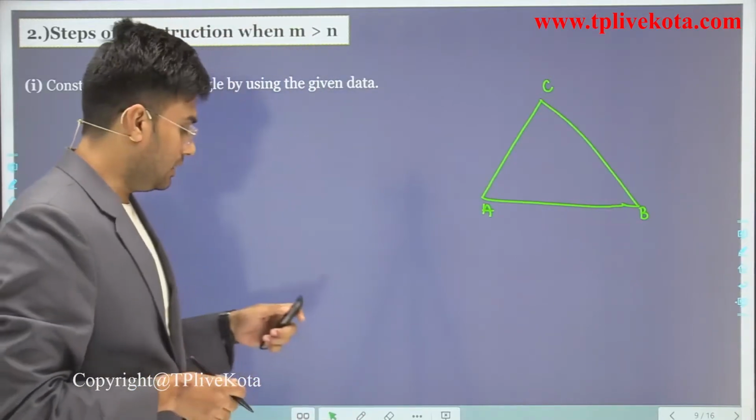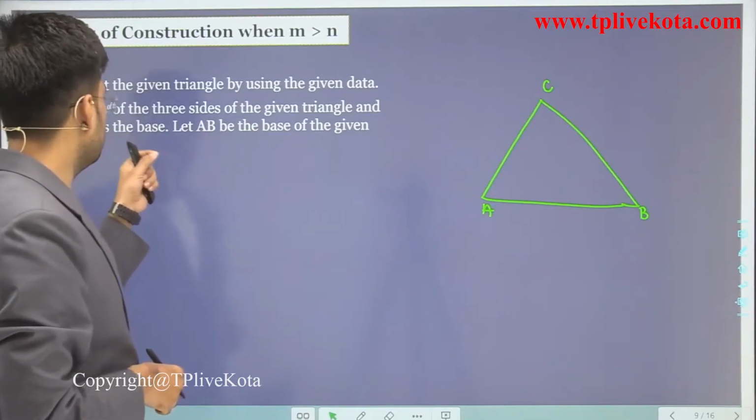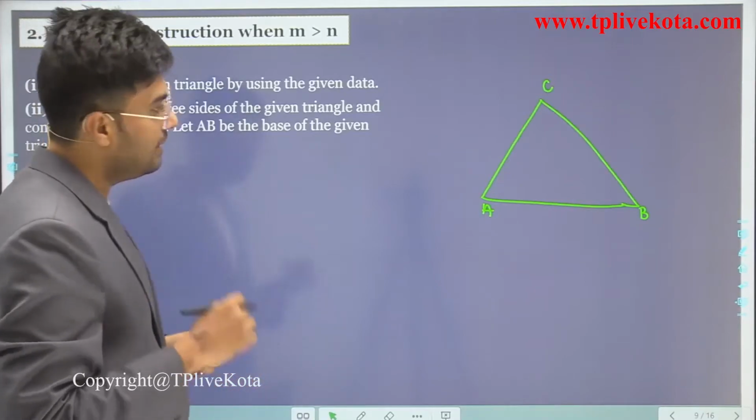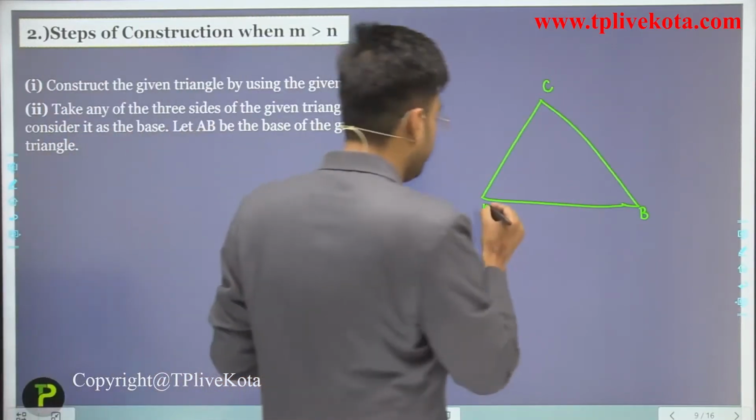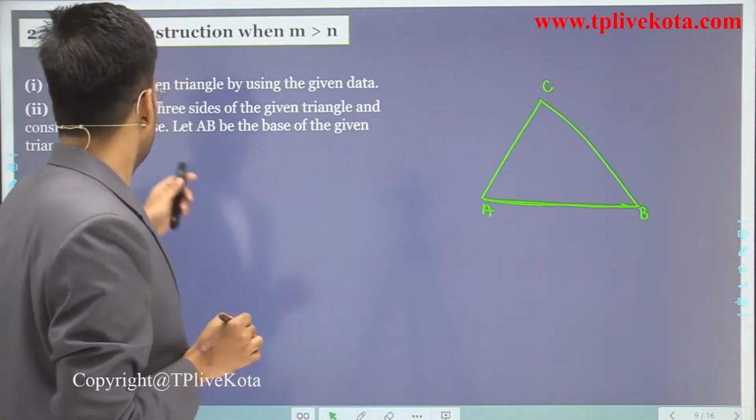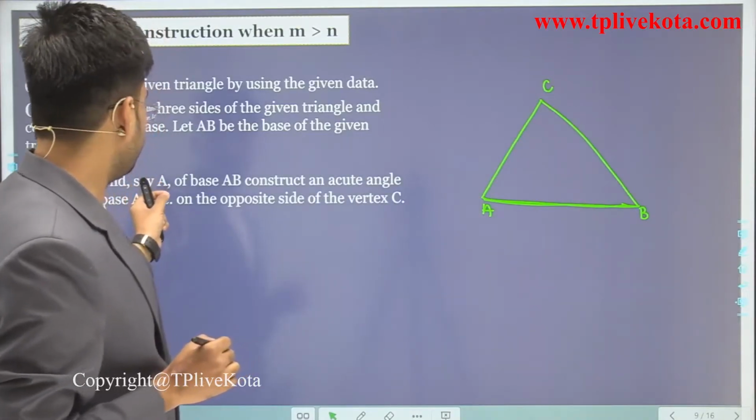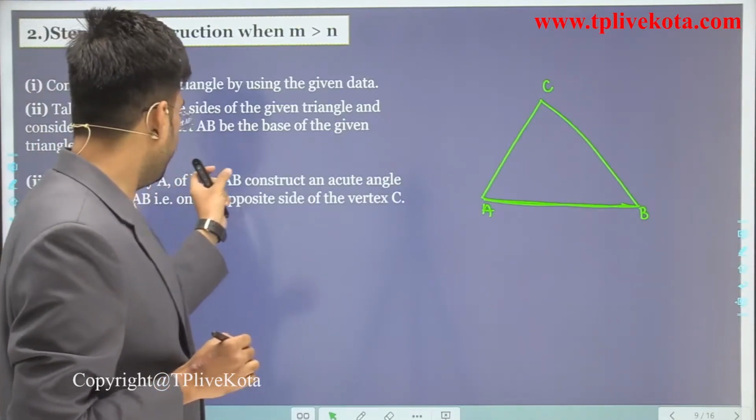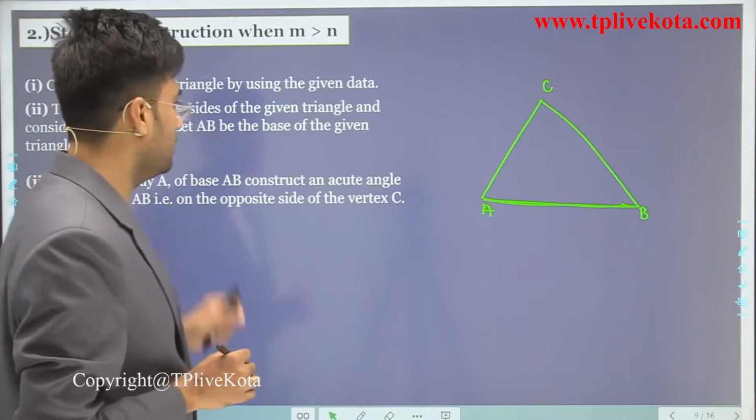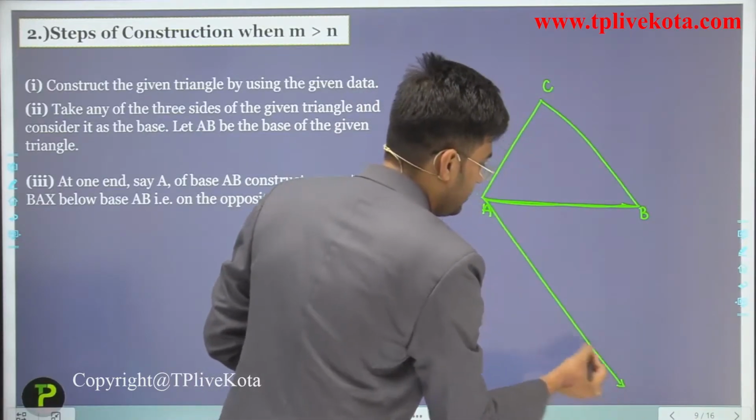Okay. Now, second step is what? Take any of the three sides of the given triangle and consider it as the base. Let us again consider AB as base here. Clear? Now, at one end, let's say A of base AB, construct an acute angle BAX. So we have to construct angle BAX here.